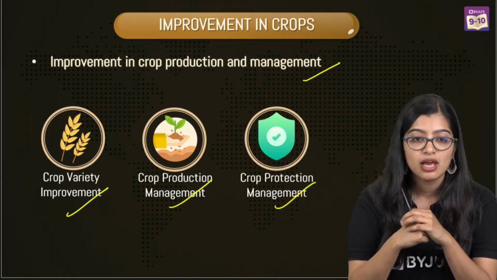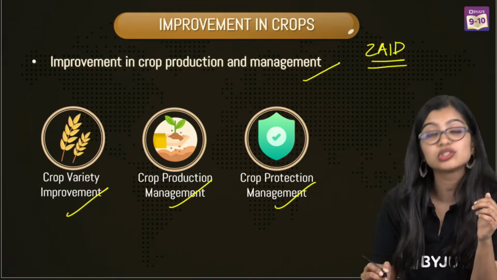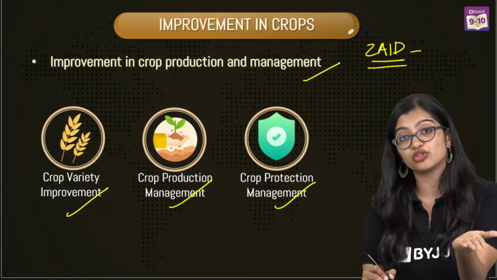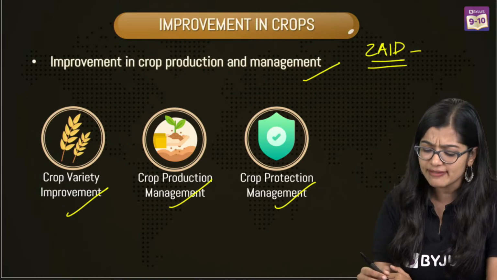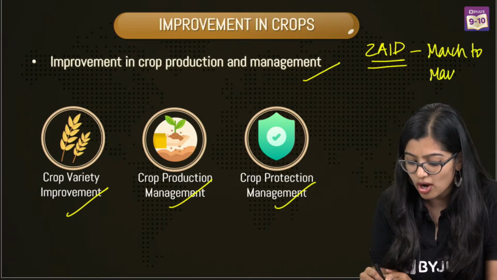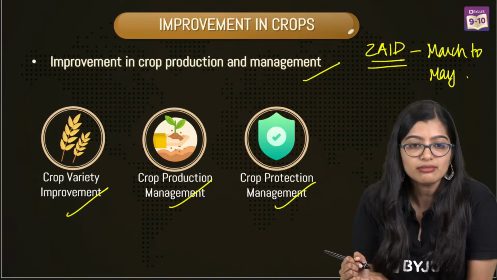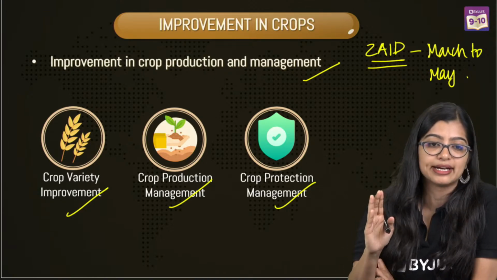So please. Okay, what are Zaid crops? Zaid crops are nothing but those crops which are sown between the monsoon season, between Kharif and Rabi seasons. Normally we see that it is sown between March to May. They are also called summer crops, okay? Yes, any more doubts everyone? Any more doubts? Are we clear?